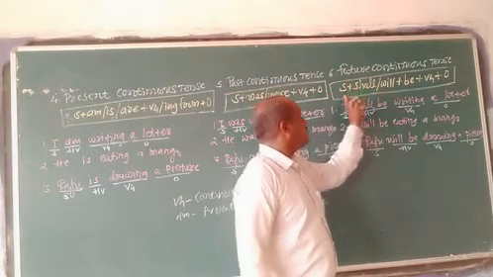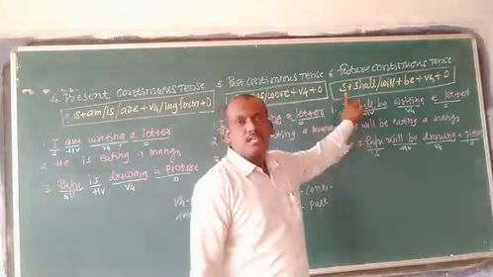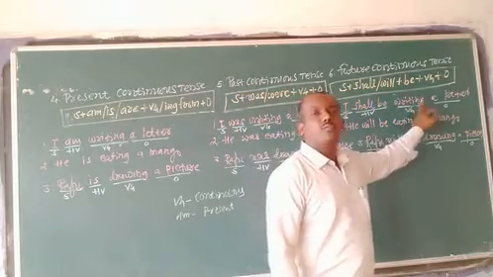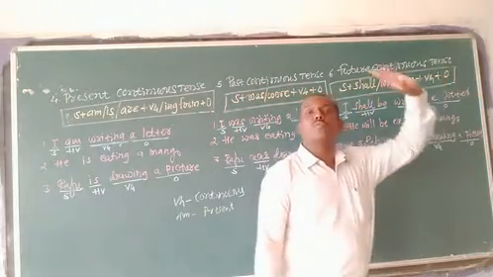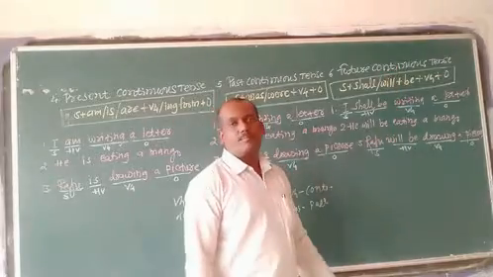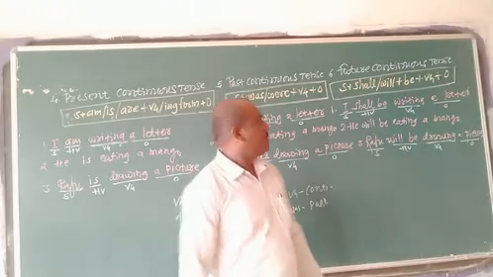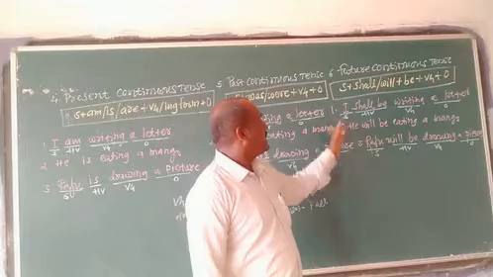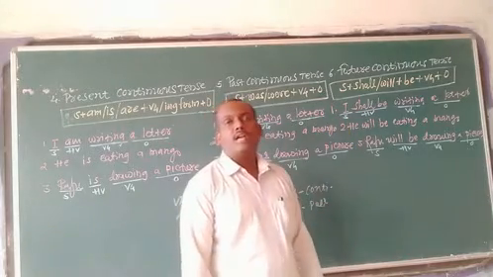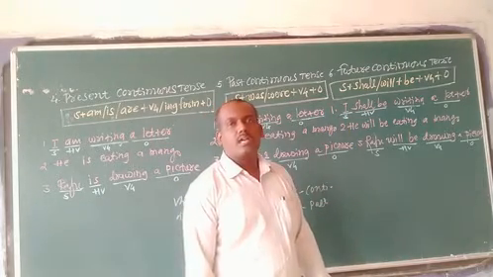The structure of future continuous tense is subject plus shall or will plus be plus V4 plus object. This is the structure of future continuous tense. We have to memorize it. We have to remember it. Examples are given. I shall be writing a letter. Many times I use it here. I will be, I shall be.